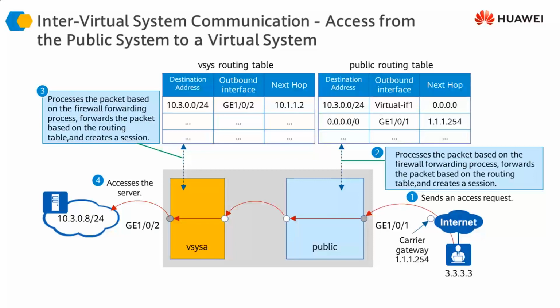Similarly, when the response comes back against that traffic, it comes into this gigabit Ethernet 1/0/1 interface, and then this traffic is going to be checked against the session entry which is present here, because there is a session entry already present on the public system against the traffic which was forwarded towards the internet. It will look at the session entry and forward the traffic towards this interface.